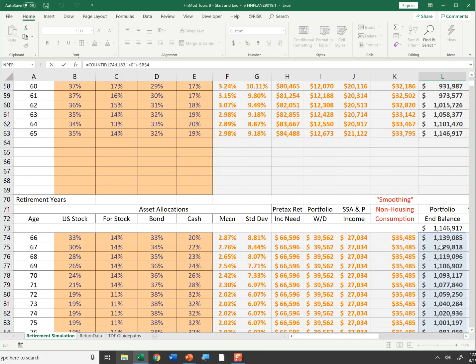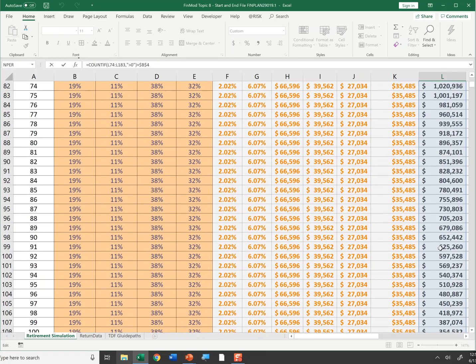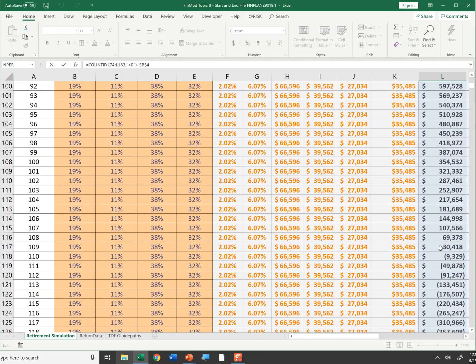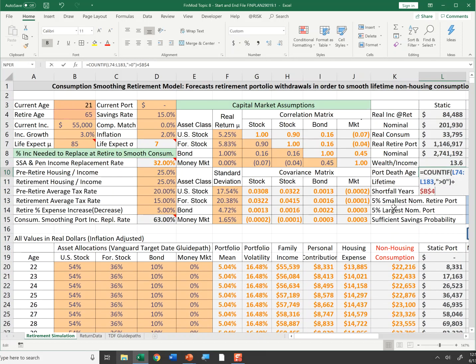So I try to figure out how many years in retirement I have positive amounts of money in my portfolio. And then I add to that 65 years old, the year of retirement. So I'm age 65 plus the number of years in which I have money. And what that tells me is my money will last 109 years.